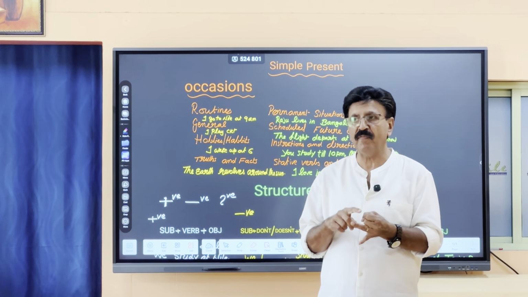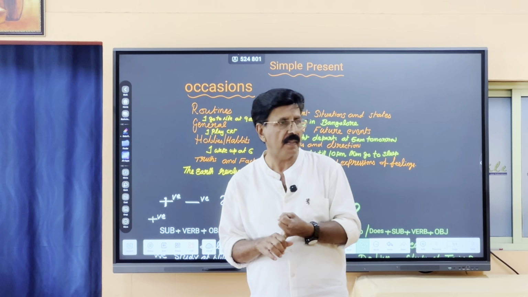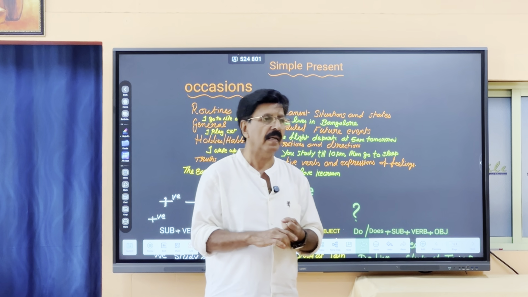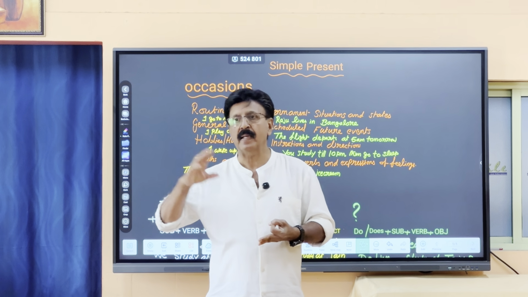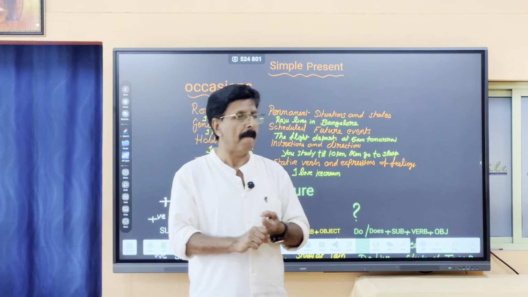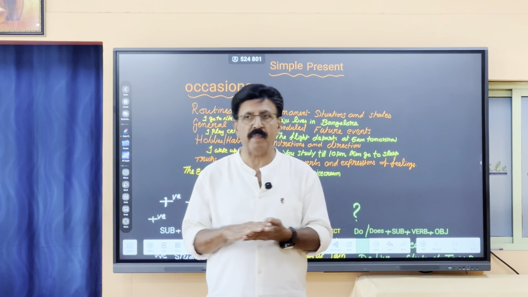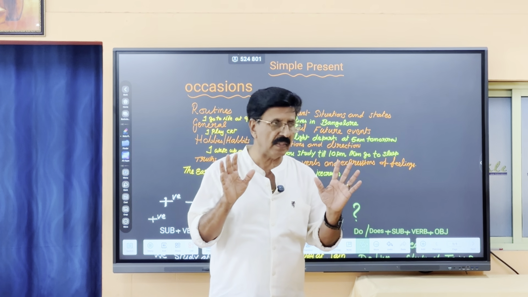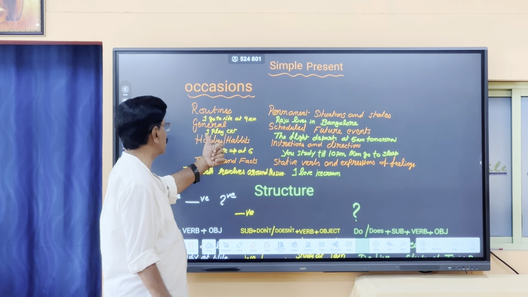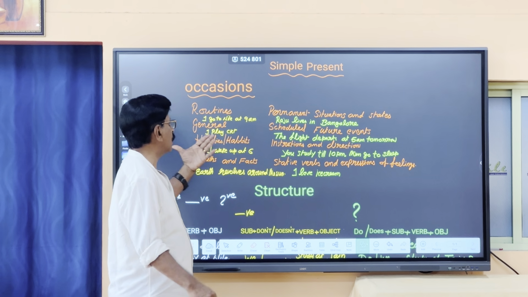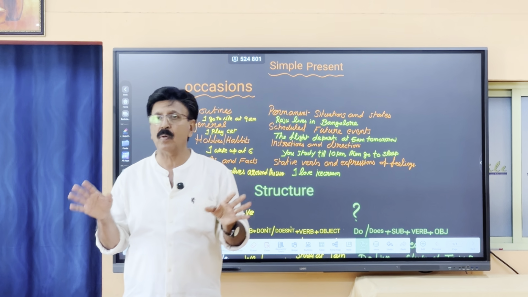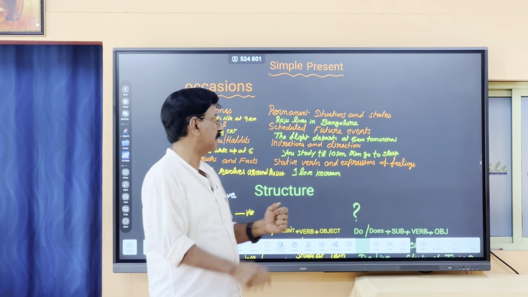Suppose every weekend you go for a movie. That is your weekly routine. Every month, last Friday, you visit your grandma. That is your monthly routine. Every Deepavali, you go to your native place. That is your annual routine. So, you understood what is the meaning of routine? So, that is one occasion. Now, you can say, I go to Nile at 9 a.m. That means every day at 9 o'clock, you come to Nile. Right? That is your routine.